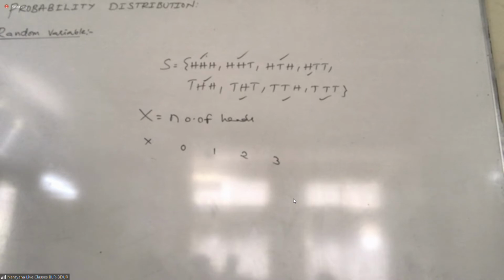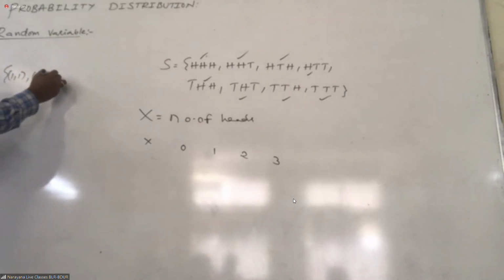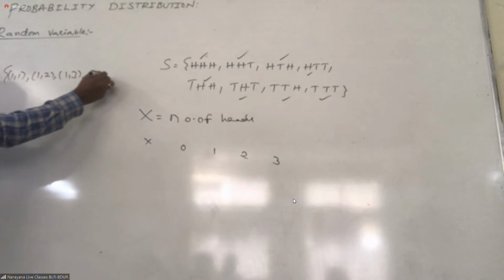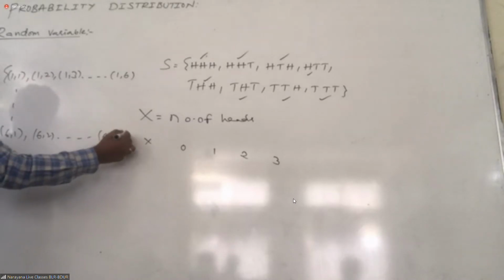You can choose anything. Suppose I'm throwing 2 dice. Students, all of you know the outcome, right? Okay. What are all the random variables you can find over here? Can you tell me now?